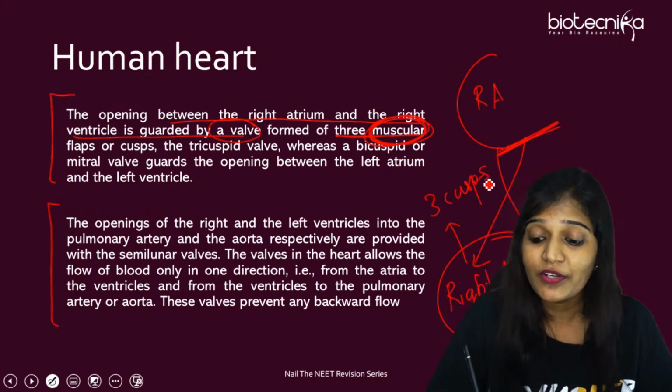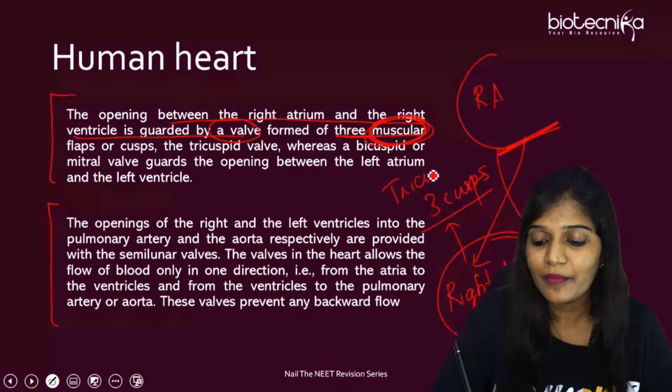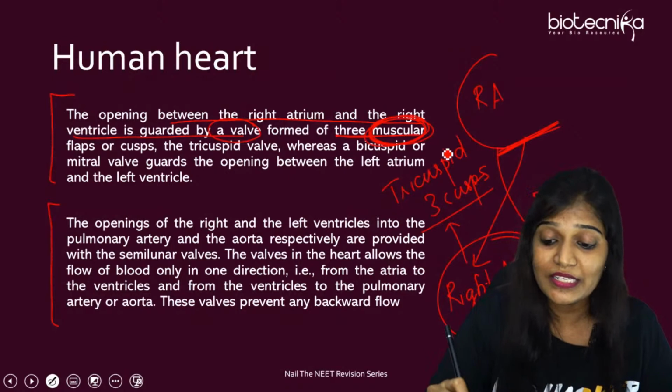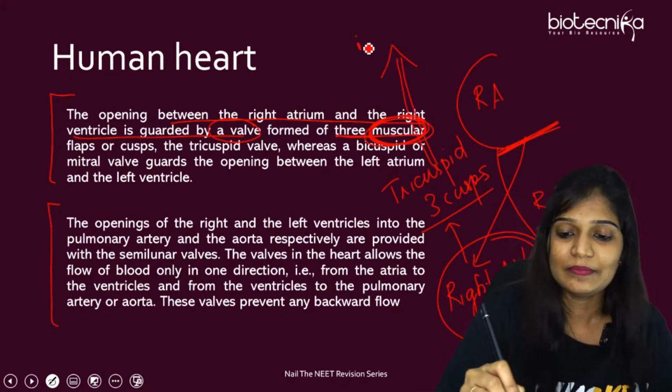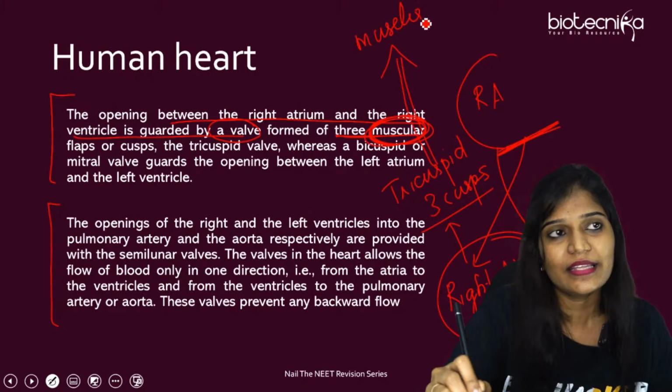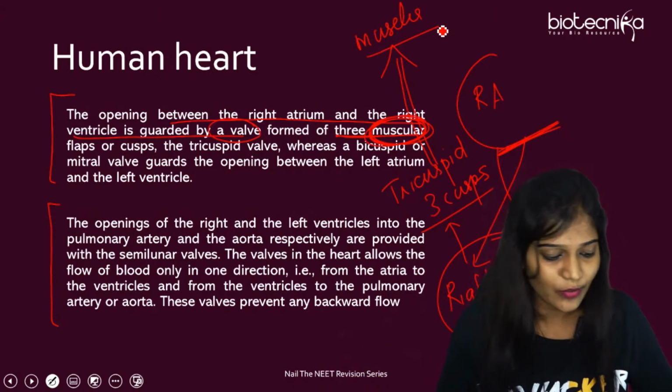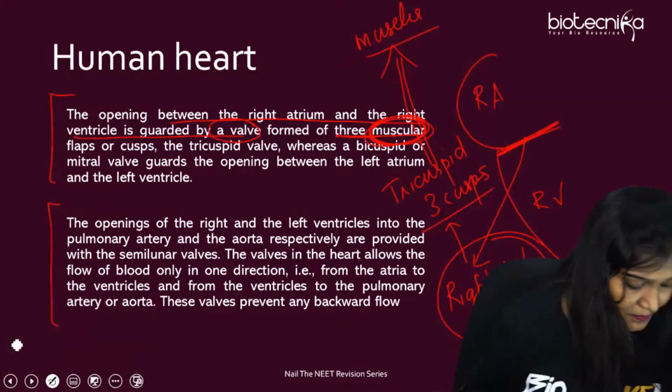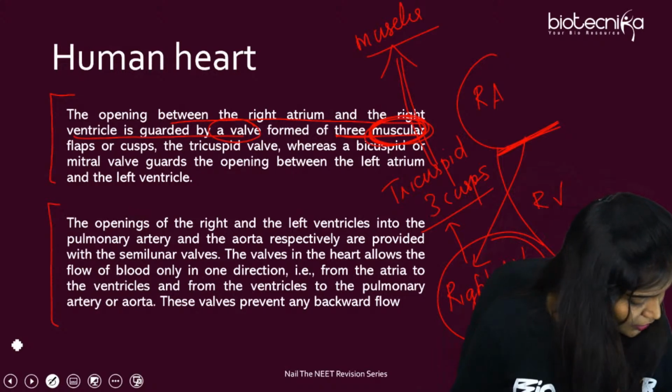So it is called what? Tricuspid. But you should remember the cusps are made up of what material? It's going to be muscles, normal cardiac muscles. They're made up of what? Normal cardiac muscles. You have to remember. Okay. Yes. The next one. Function.